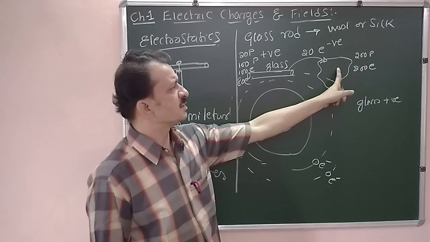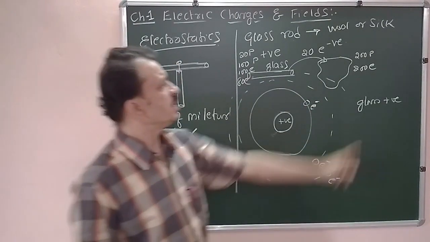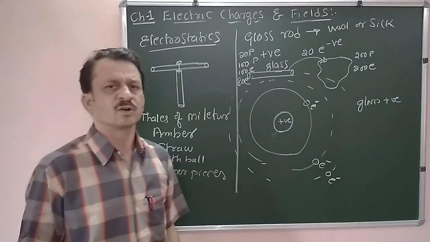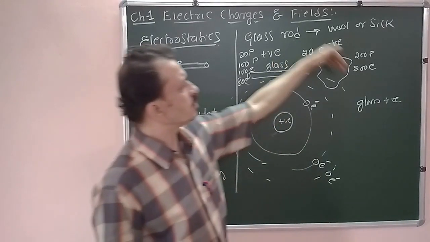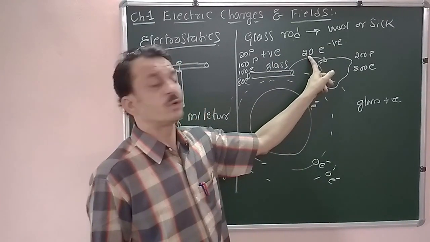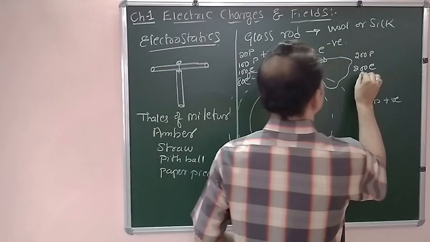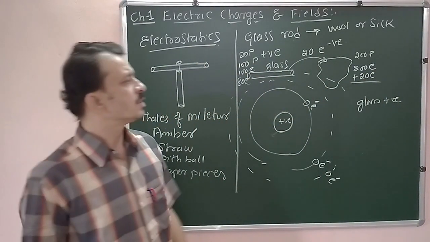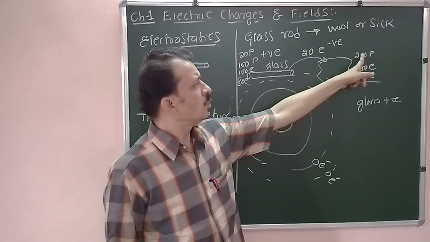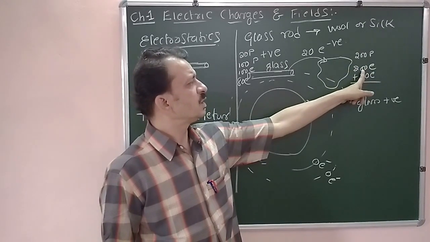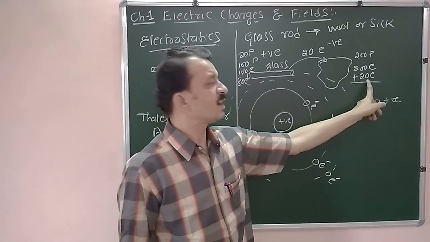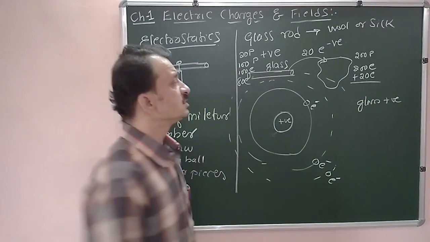Now look at this silk material. Initially it has 200 protons and 200 electrons, therefore the net charge is 0. Now it is going to receive an additional 20 electrons. The 200 protons and 200 electrons have charges that cancel to 0, so this material has an additional 20 electrons.